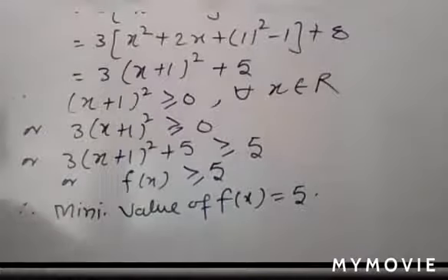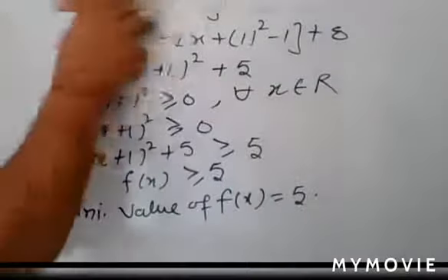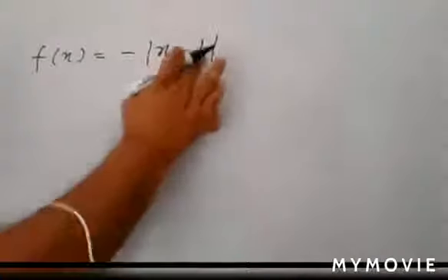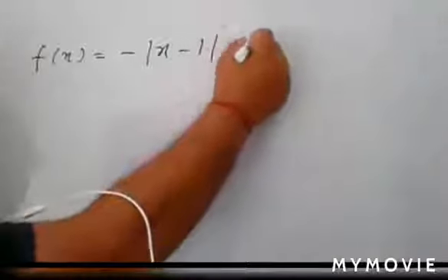In the same way, write the next question. Try to find its maximum and minimum value. Suppose you have a function f(x) = -|x - 1| + 5.